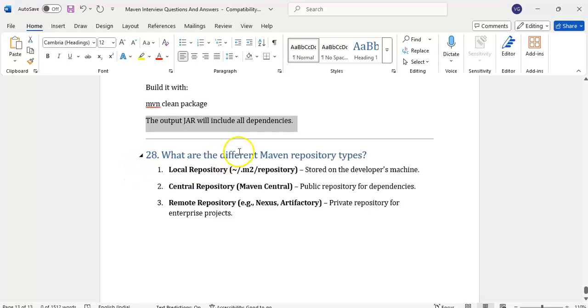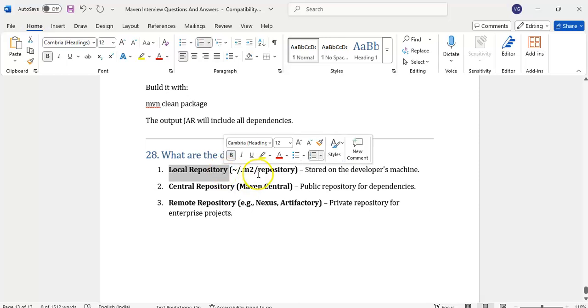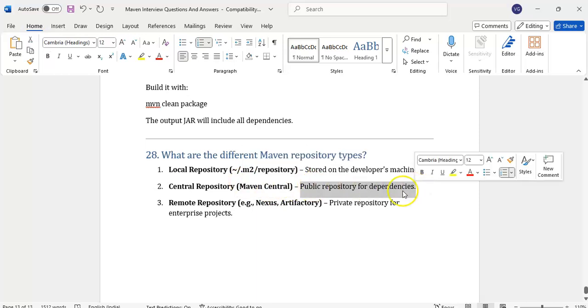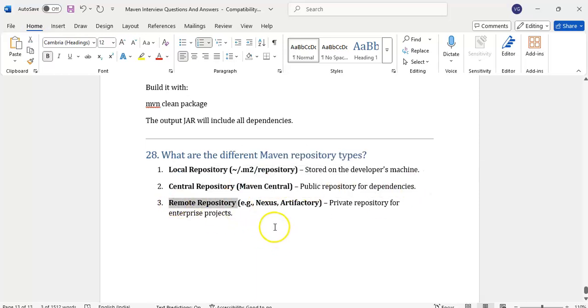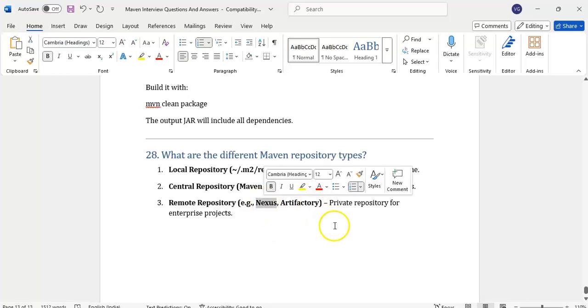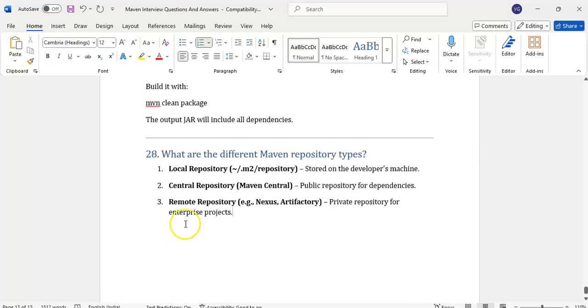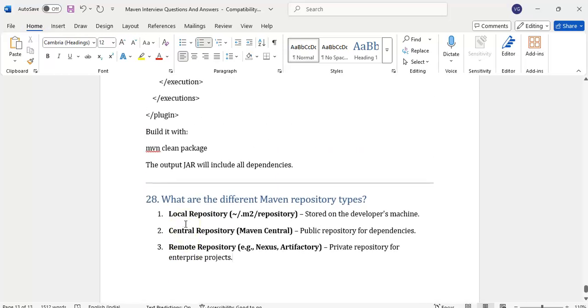What are the different Maven repositories? We have already seen the local repository, which is in the C drive, .m2 repository. The central repository is Maven, a public repository. A remote repository means our company repository or Nexus, a private repository for the enterprise. These are the different questions we can expect on Maven.